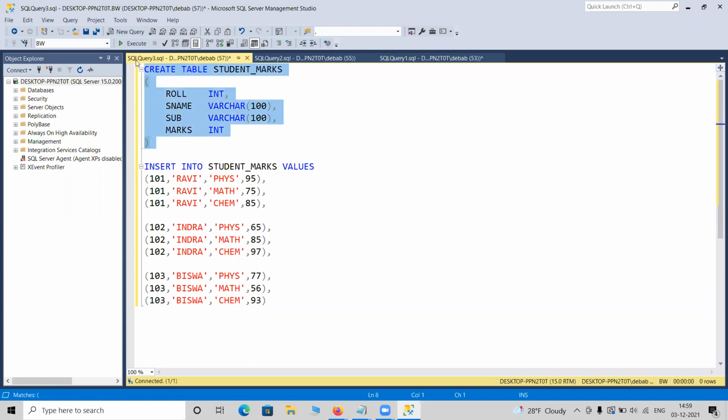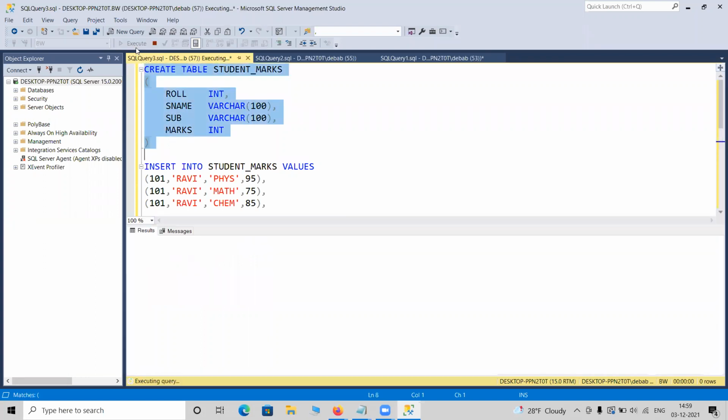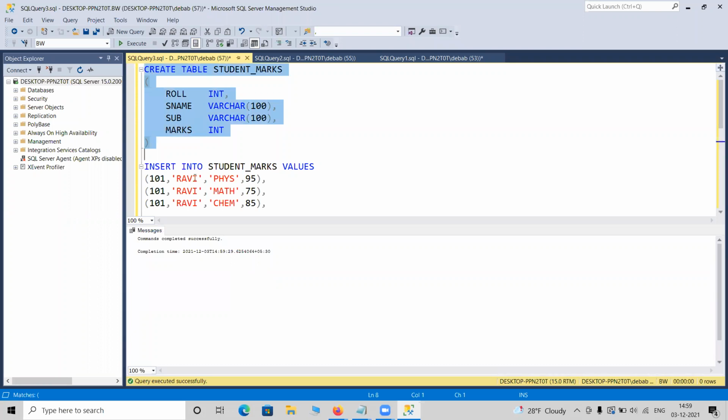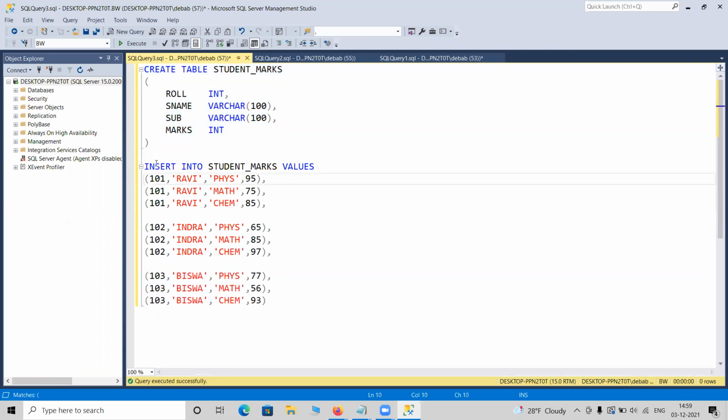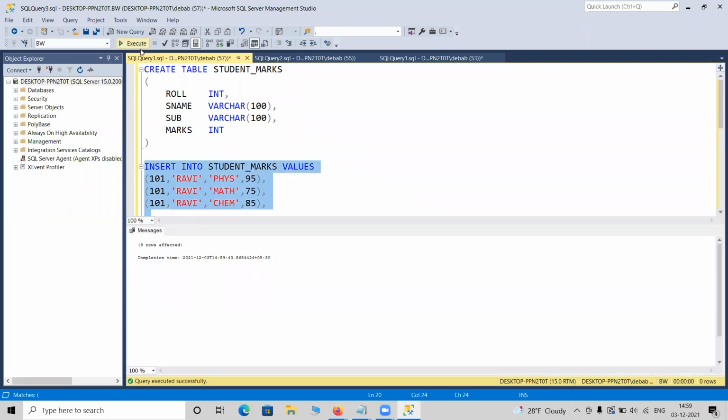Let me create a student table, student marks, which will have roll, S name, subject, and marks. I also want to insert a few records. All of these are my seniors, so somehow I can pay some respect to them. I have created the records with their names. So yes, 9 records are here.